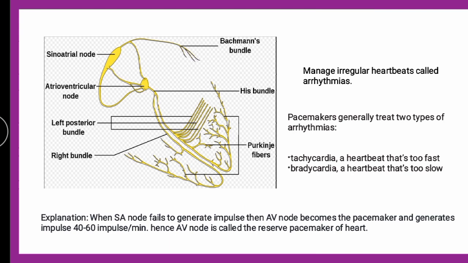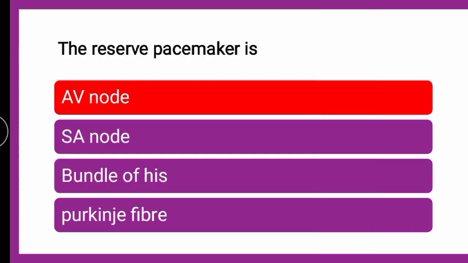So, the AV node is called the reserve pacemaker of the heart. That means when the SA node fails to generate the impulse, the AV node will take its place. The correct answer is AV node.